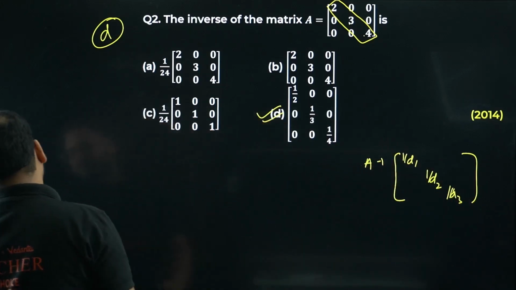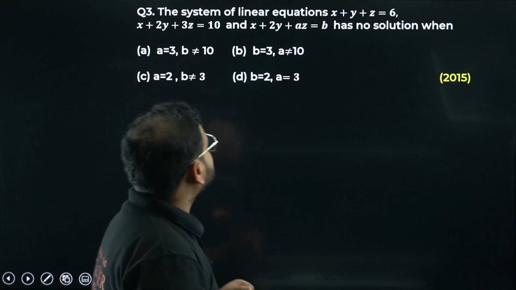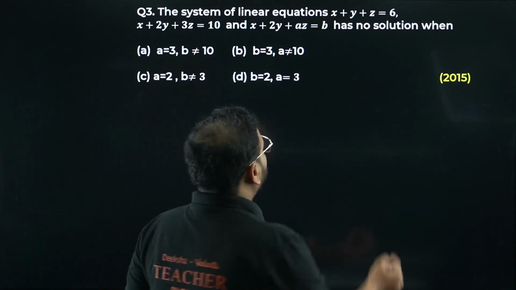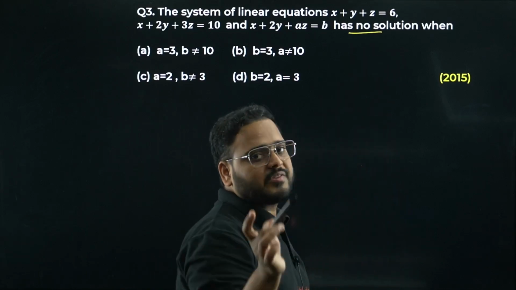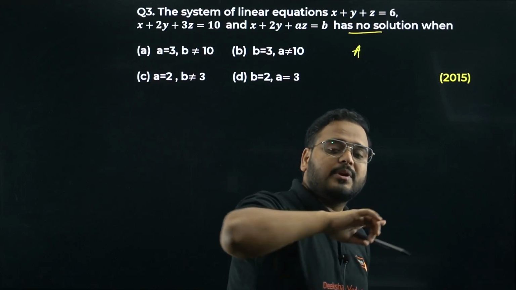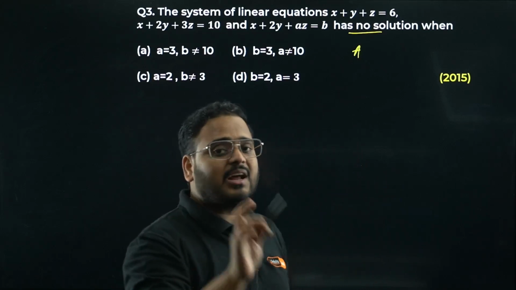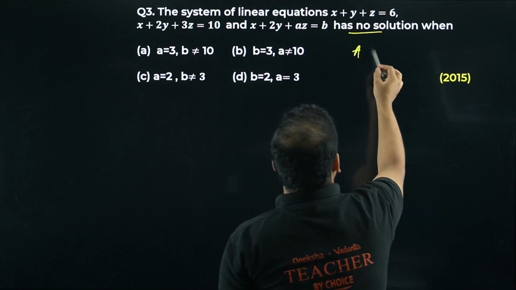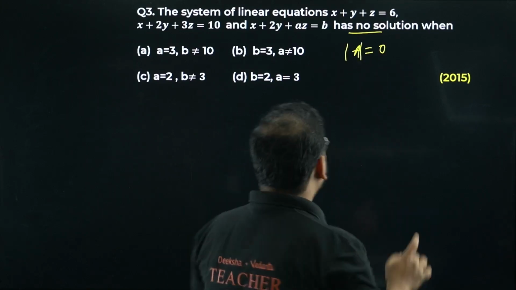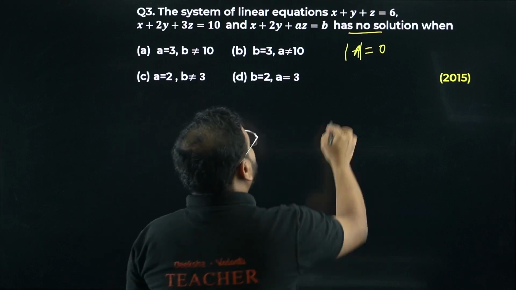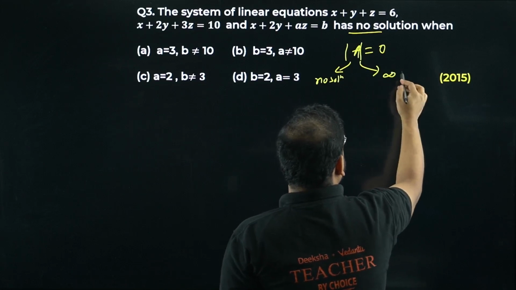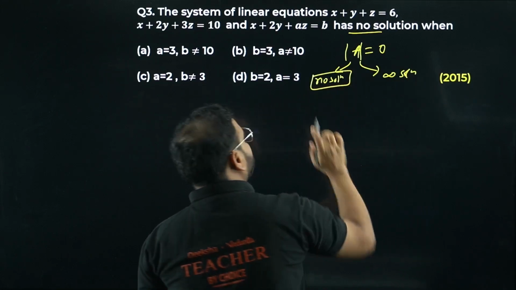Moving on to question number 3 now. The system of linear equations x plus y plus z equals 6, they've given this, has no solution. It means we have to go in the form of singular matrices, because if it is non-singular, what will happen? You'll have a unique solution. If the matrix given is non-singular, then we can have a unique solution. So sorry, determinant of A has to be equal to 0. But again we have both the cases: no solution as well as infinite solutions. So we'll see only for this part right now, don't worry, I'll show you right now.